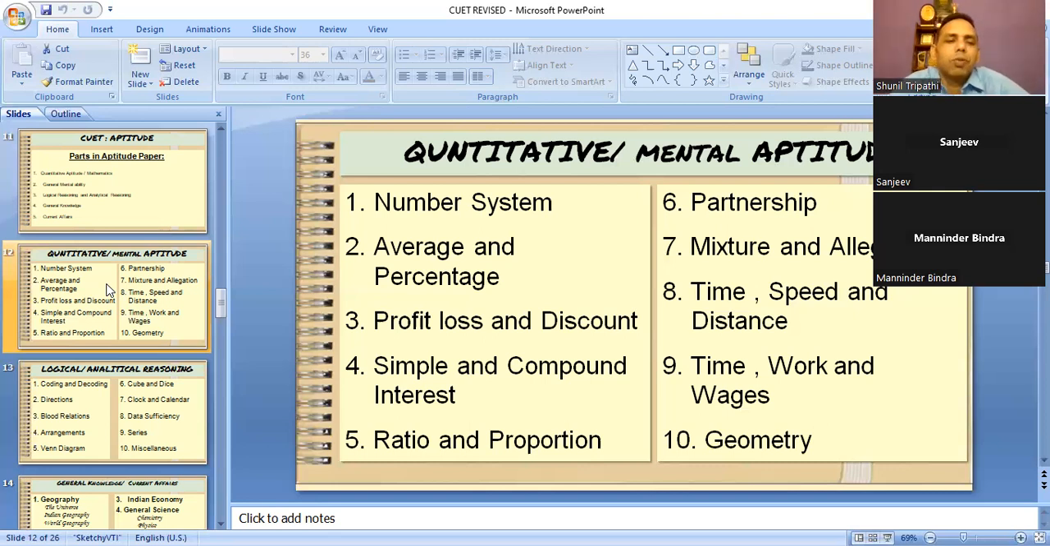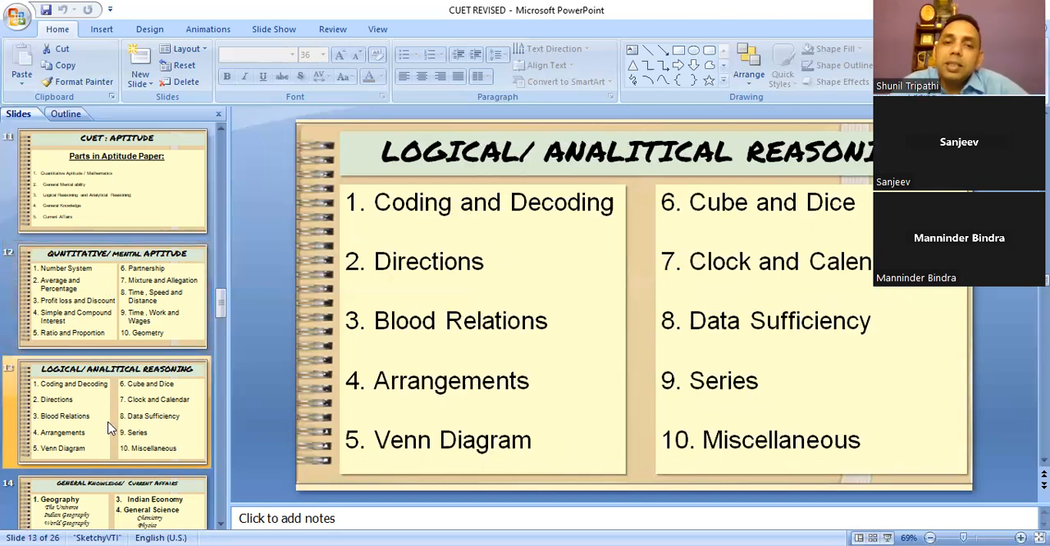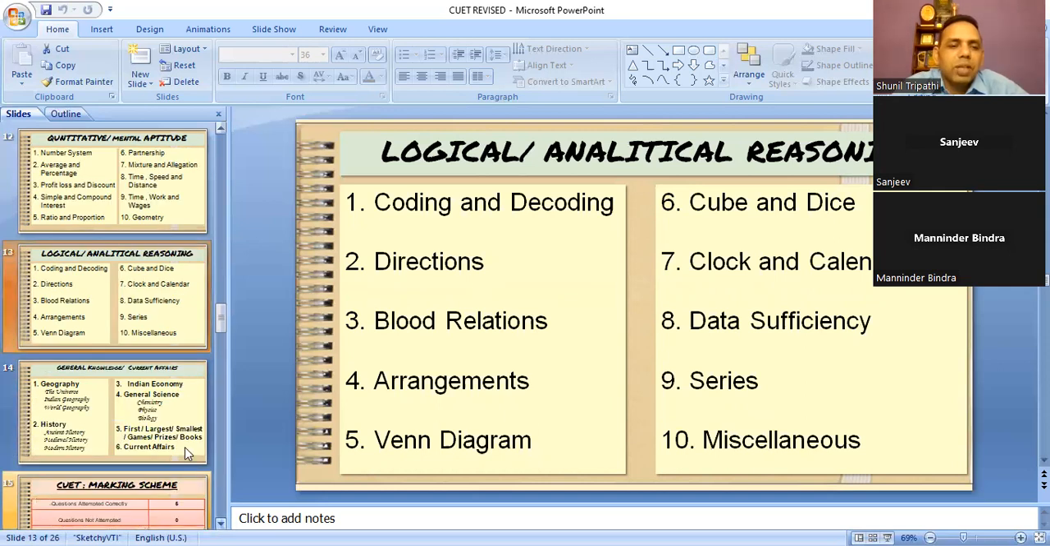You can attempt 4-5 questions, whatever you want to do. Then reasoning questions: coding-decoding, data, some direction related questions, blood relation questions, Venn diagram, cube and dice, data sufficiency, series, clock and calendar, these types of questions. You can prepare after your boards. You will have a lot of time. So all teachers can guide the children that please concentrate on your boards. After the boards, you will have sufficient time. In that time, you can prepare these topics, and this will not take more than 12-15 days.